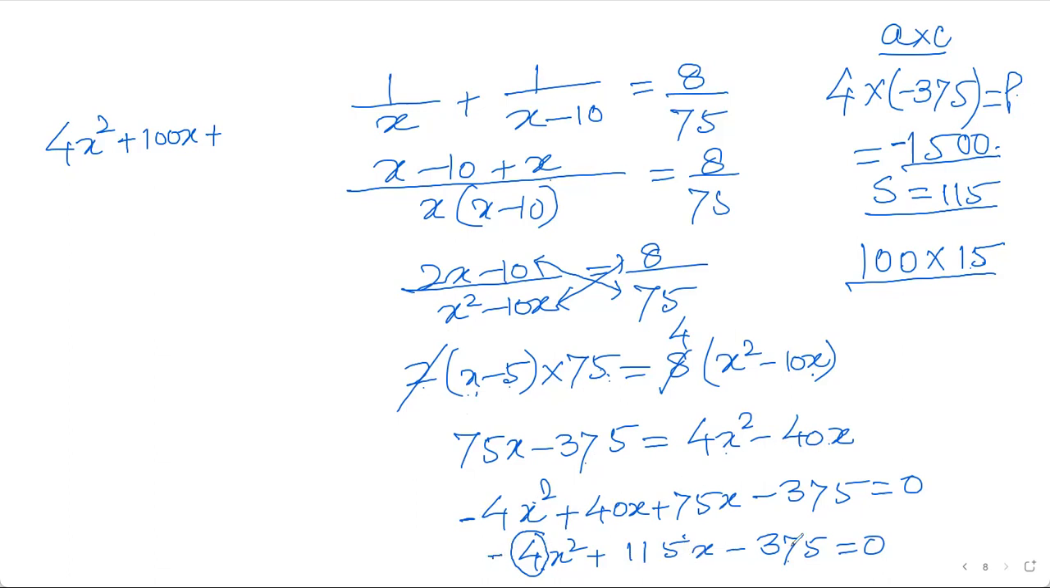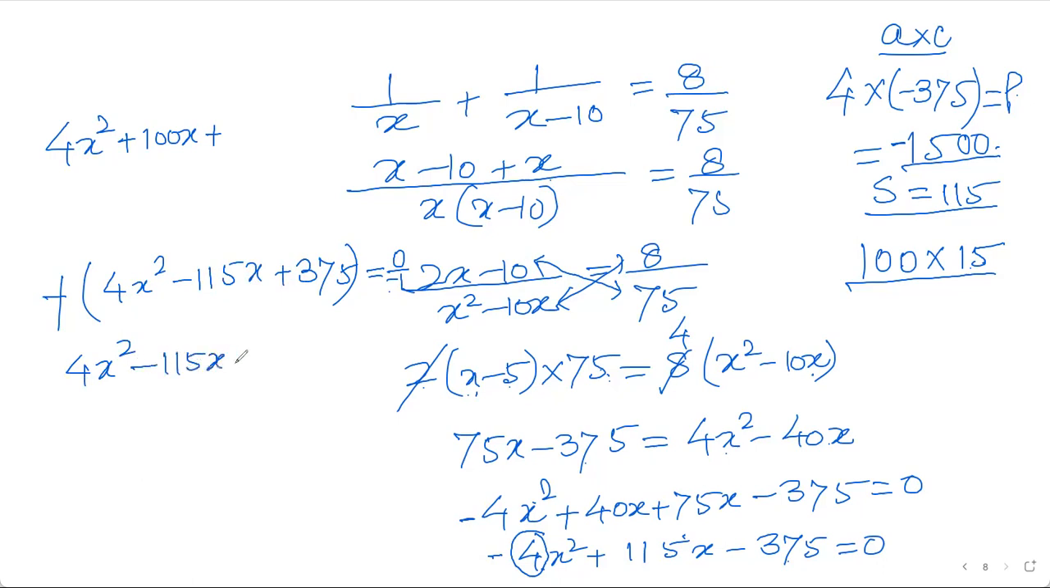This is negative. So if you take negative common here, this gives you 4x square minus 115x plus 375. Now it is completely balanced. So 0, if I remove this minus 1 from here, this becomes 0. So your quadratic equation is 4x square minus 115x plus 375.